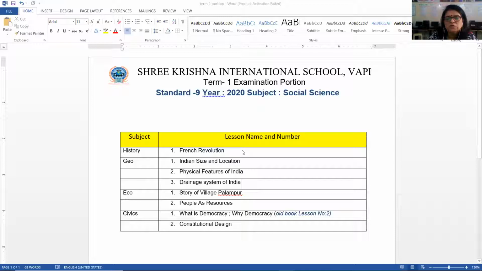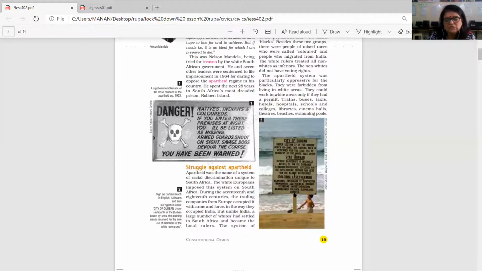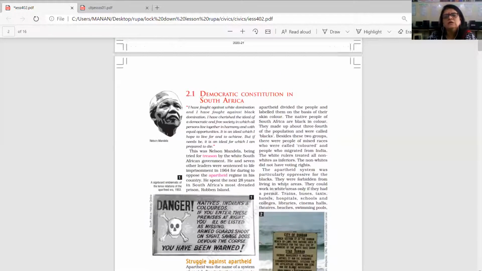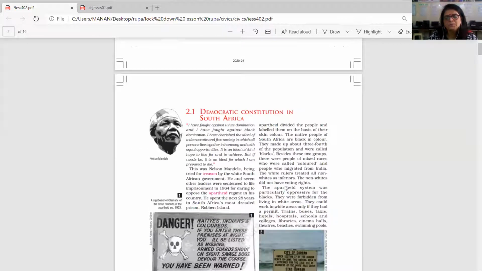In civics, we have what is democracy, why democracy. This chapter is lesson number 2 in the old book. And constitutional design is chapter number 3 in the old book. Today we are starting our revision with the last lesson of civics. Last in the sense, the last one which we have done, that is constitutional design.